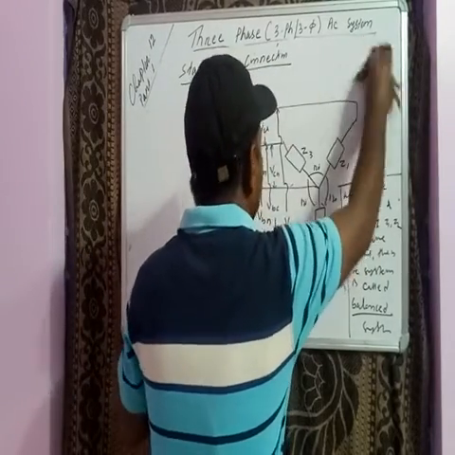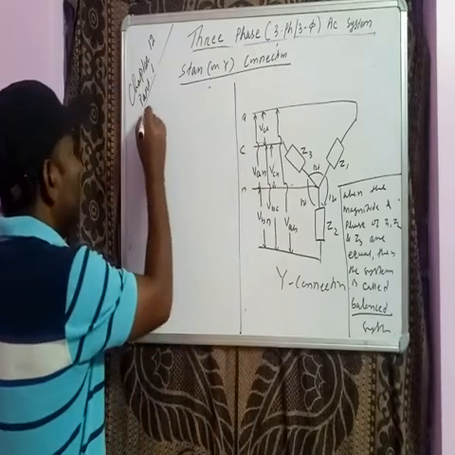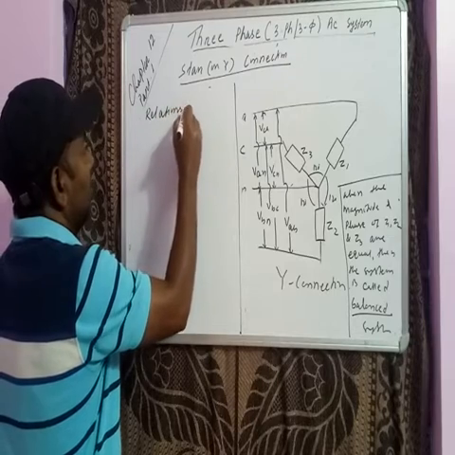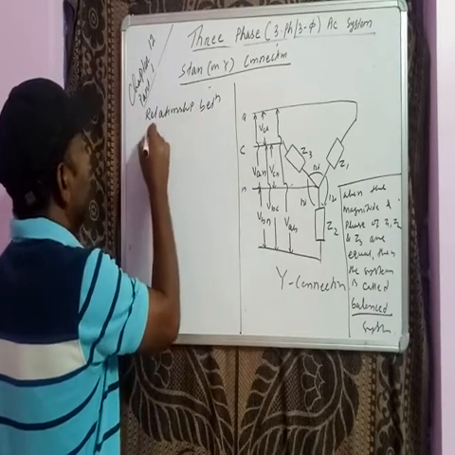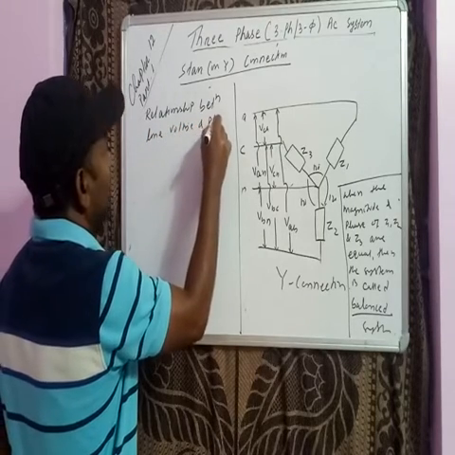So here, in case of a star connection, now the relationship between line voltage and phase voltage.